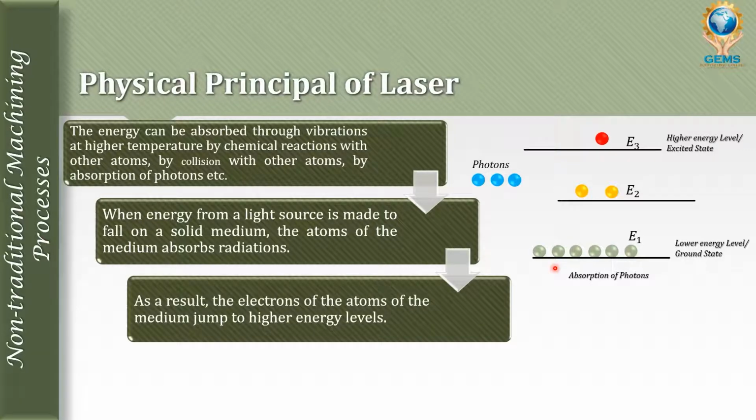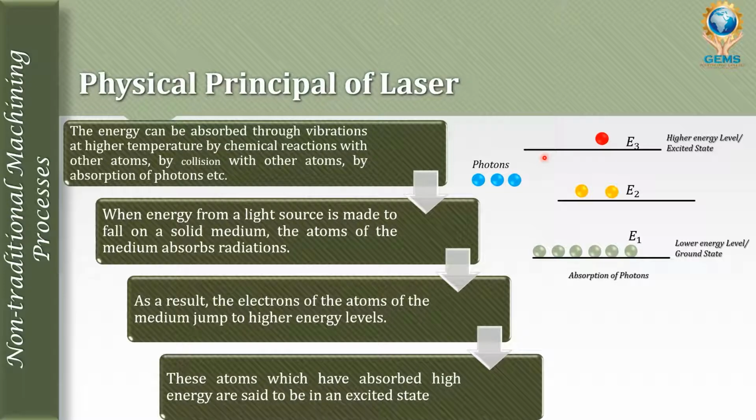As a result, the electrons of the atoms of the medium jump to a higher energy level. These atoms which have absorbed higher energy are said to be in the excited state.